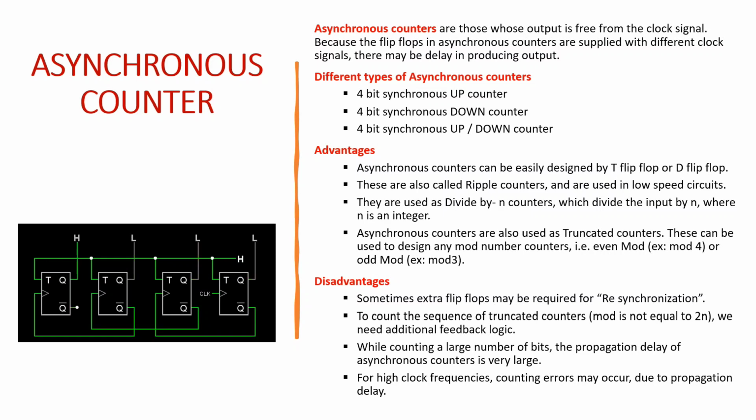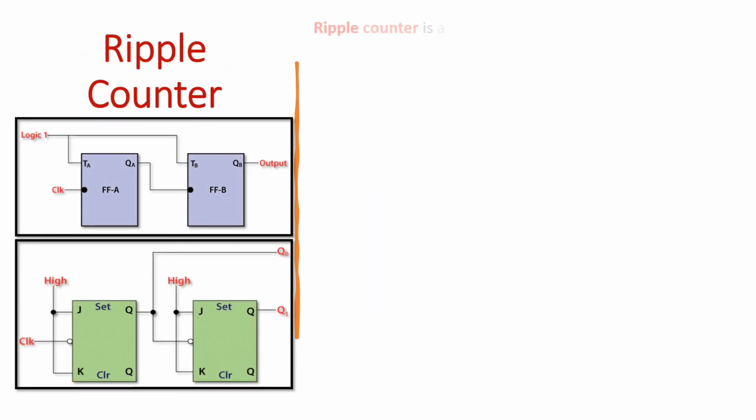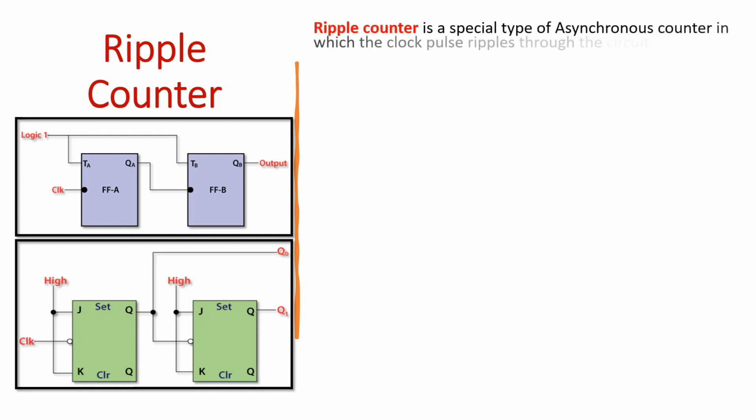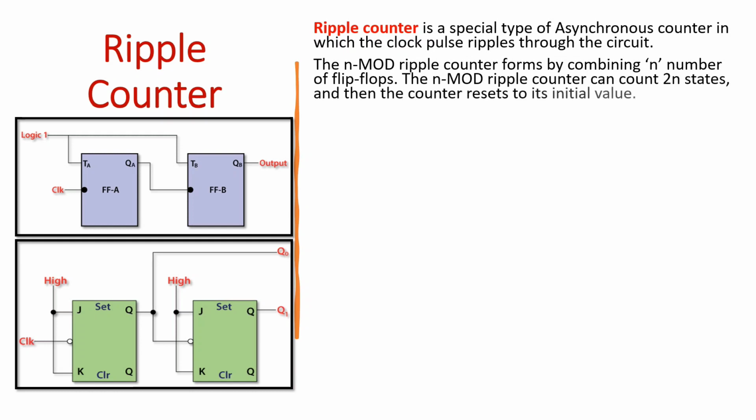Ripple counter. A ripple counter is a special type of asynchronous counter in which the clock pulse ripples through the circuit. The n-mod ripple counter is formed by combining n number of flip-flops. The n-mod ripple counter can count 2^n states, and then the counter resets to its initial value.